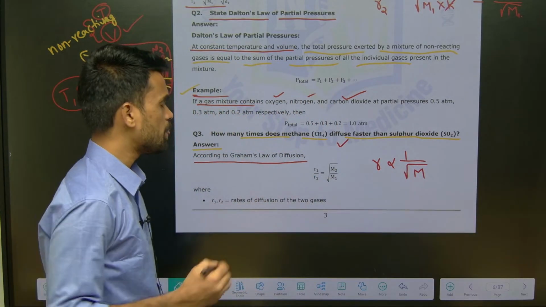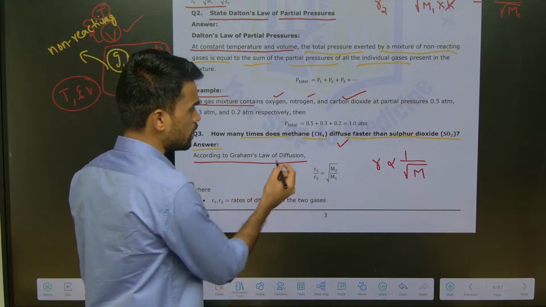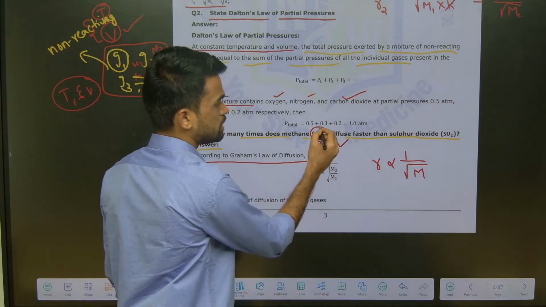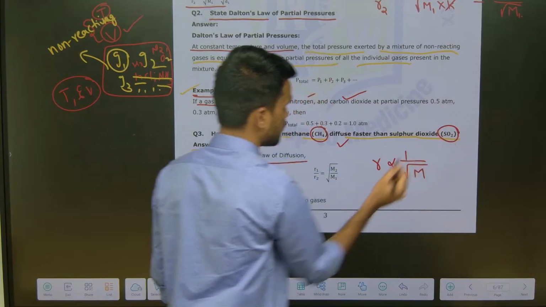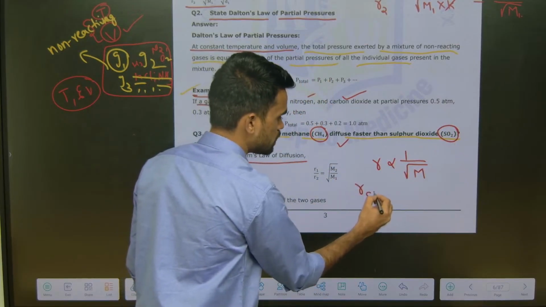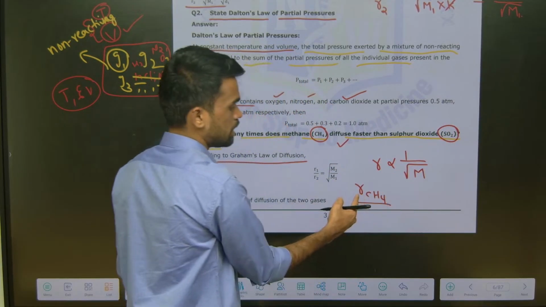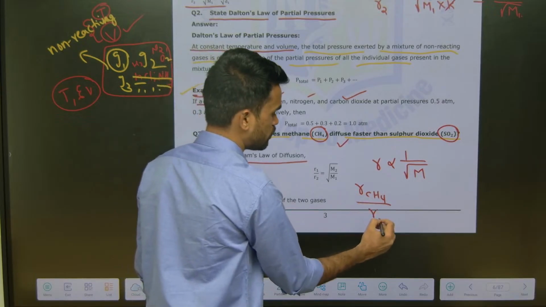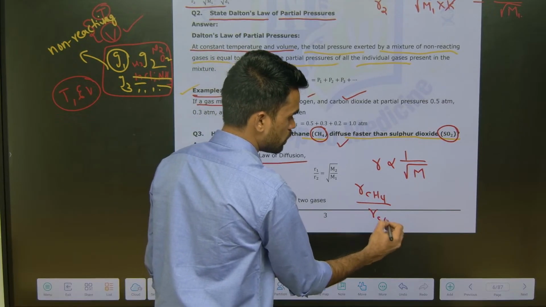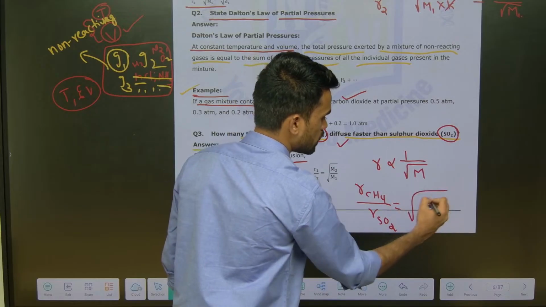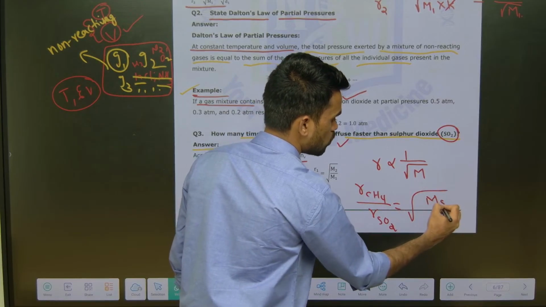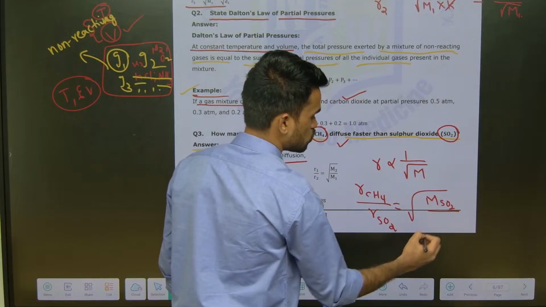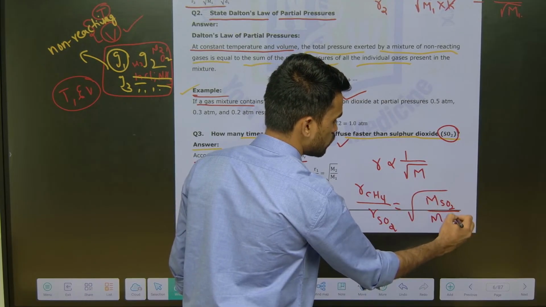Here we are comparing methane gas with SO2 gas. So you can say the rate of diffusion of methane by the rate of diffusion of SO2 is equal to root over M2 by M1, that is, molecular weight of SO2 by molecular weight of methane. You can write like this.